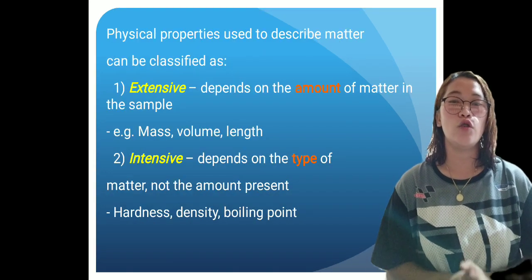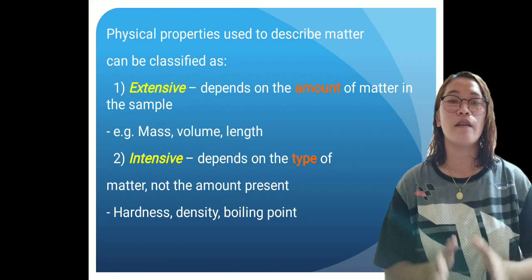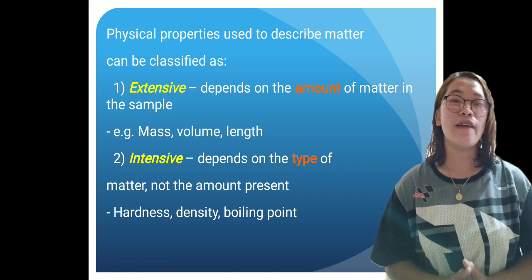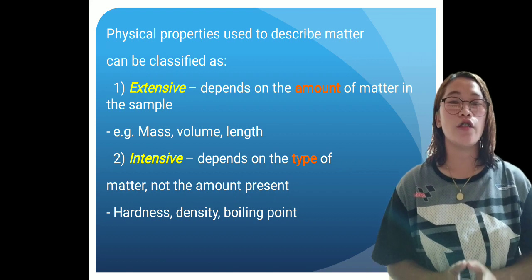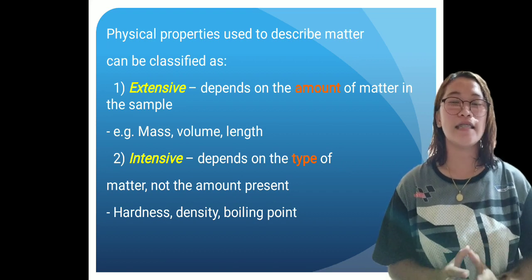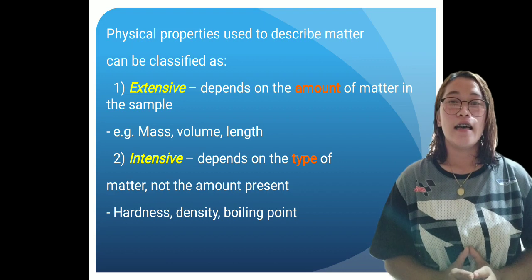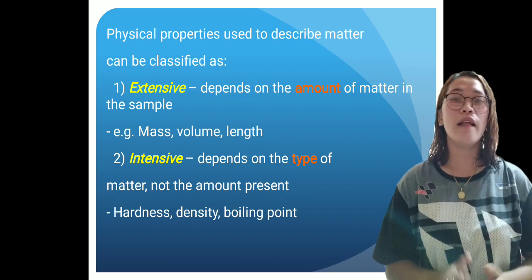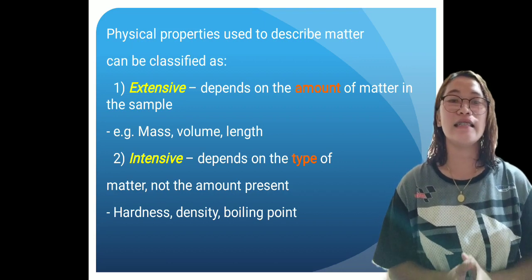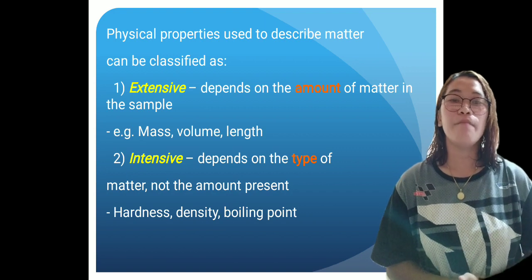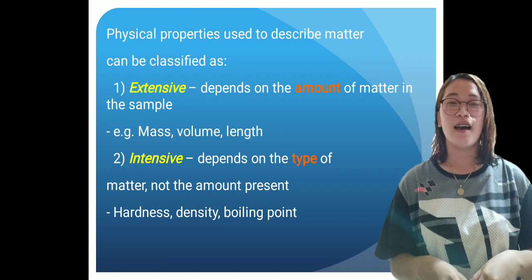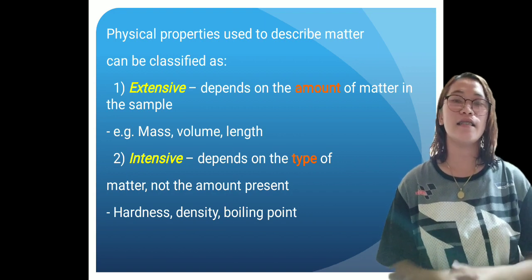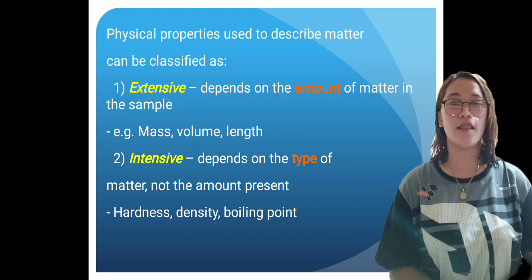Physical properties used to describe matter can be classified as extensive, which depends on the amount of matter in the sample, such as mass, volume, and length. Second is intensive, which depends on the type of matter, not the amount present, such as hardness, density, and boiling point.